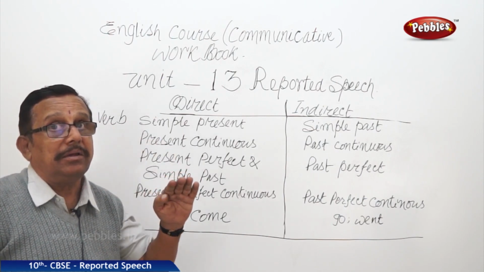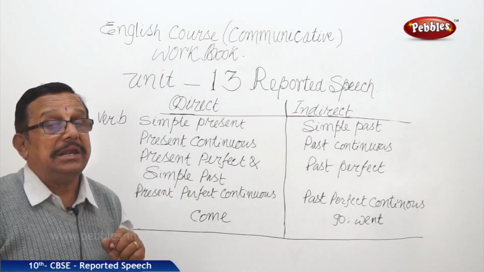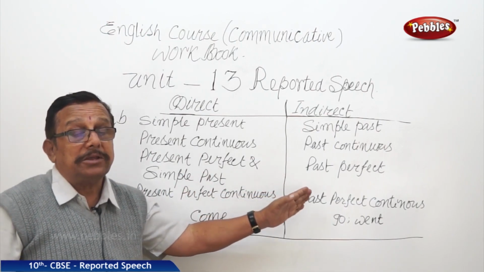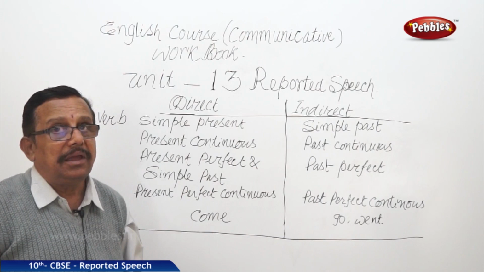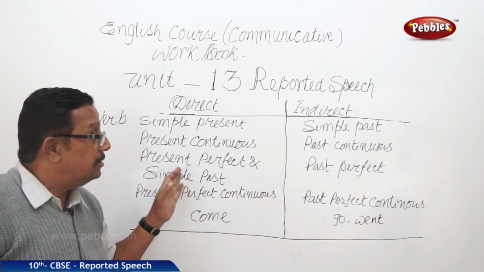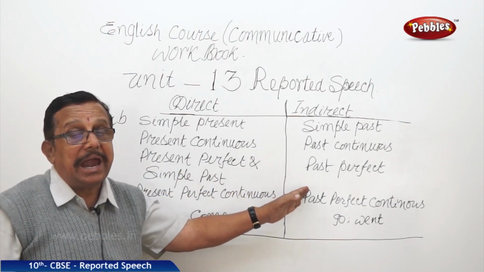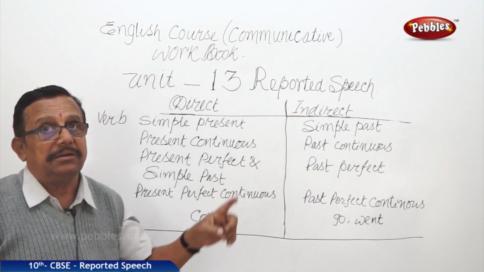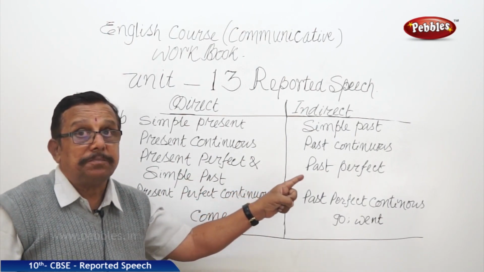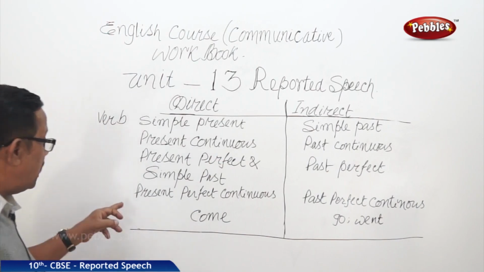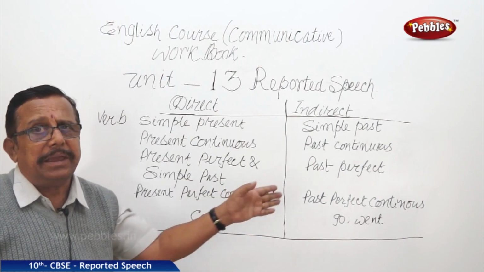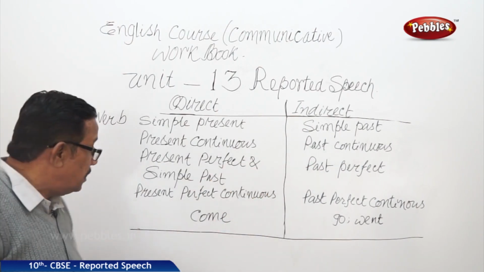That way the simple past we speak, he did it. Then that he did it should also be represented as a past perfect, he had done. I have done, I did, these two become he had done. Present perfect and simple past, these two change into past perfect. We have to remember that. And present perfect continuous becomes past perfect continuous. I have been going, he had been going. Finished. Very simple.